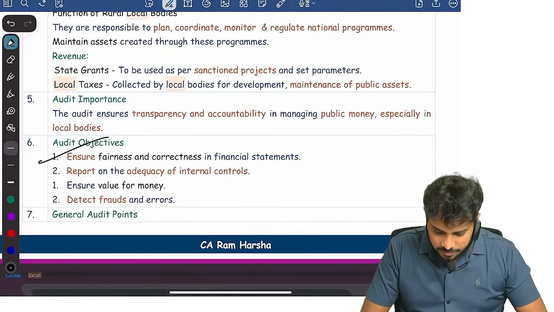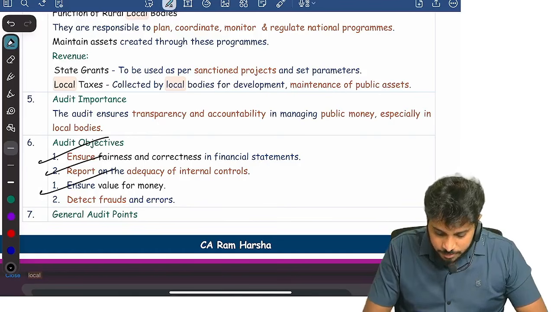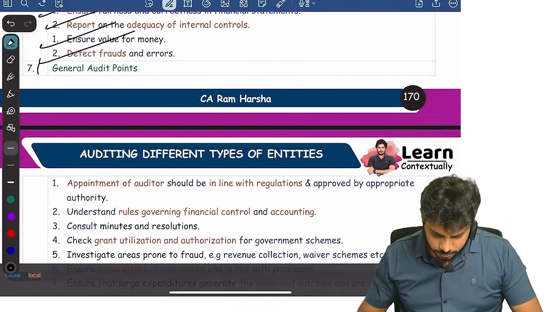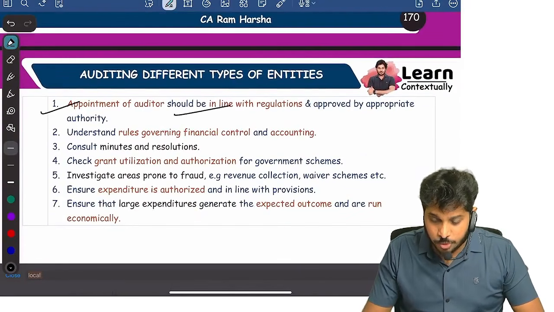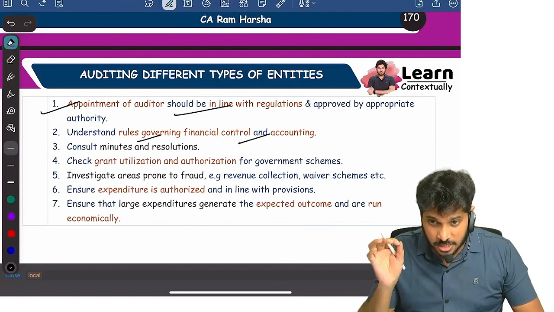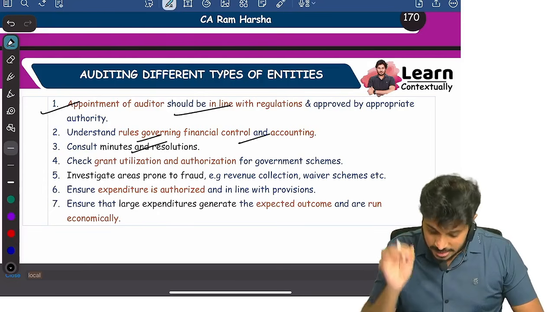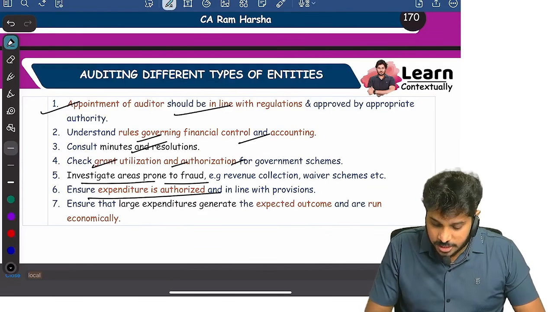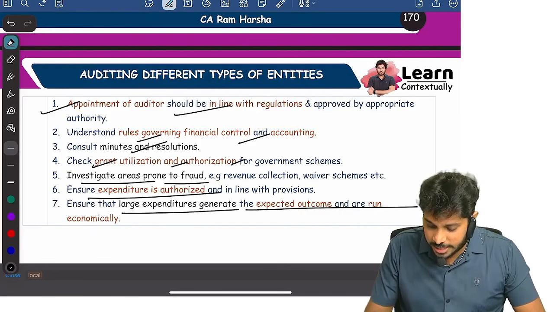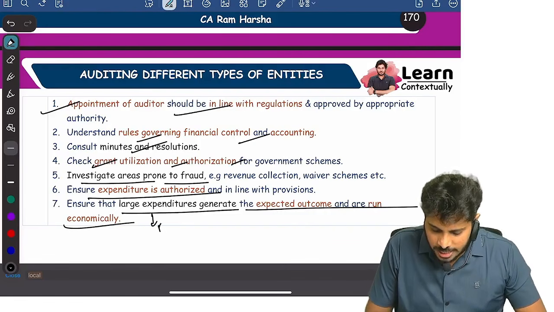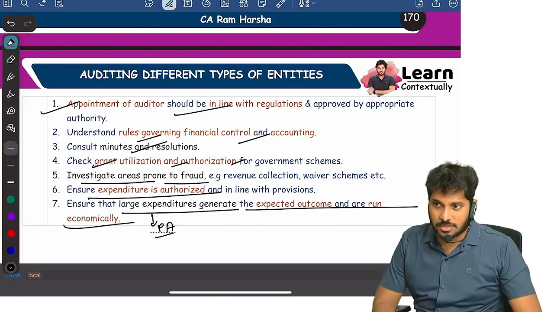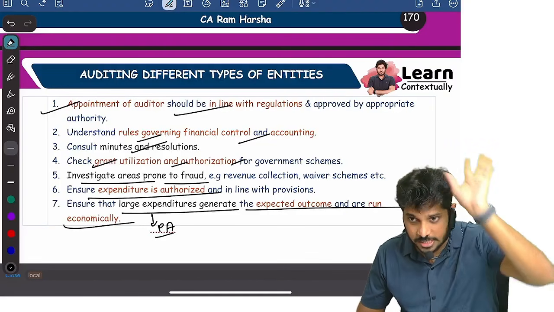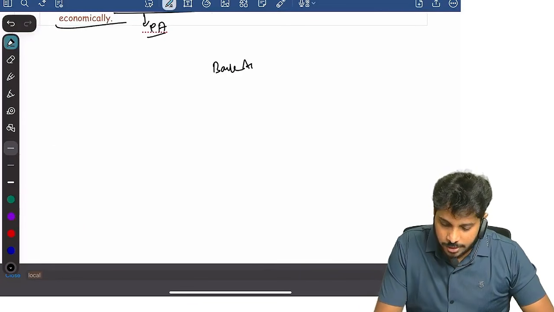Audit objectives: fairness in financials, report on adequacy of controls, value for money spent, and detect frauds and errors. What are the general points? Appointment of the auditor should be as per regulations. They should understand financial controls and accounting controls. They should consult minutes and resolutions. They should check grant utilization, all that. Investigate areas prone to fraud and ensure expenditure is authorized. Ensure that all large expenditure generates expected outcomes and is run economically. This is actually nothing but performance audit. So briefly, this is what local self-government audit and society audit are like. Then apart from that, you have something called bank audit.